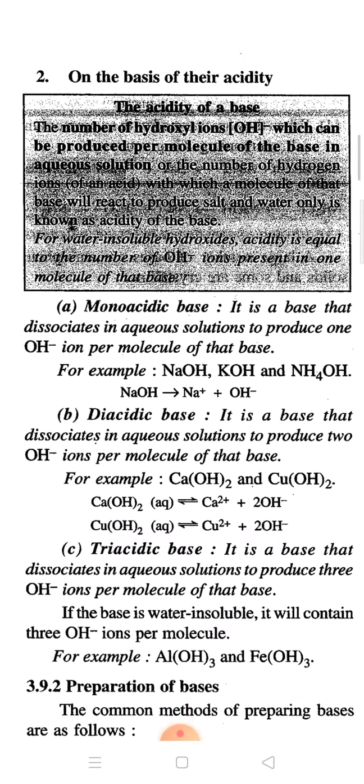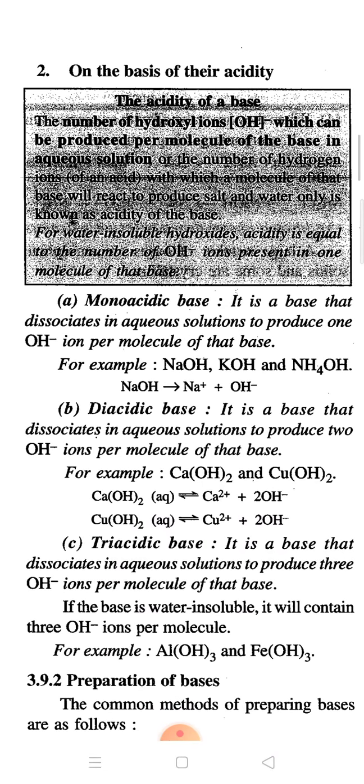Now the classification of bases on the basis of their acidity. We already know the acidity or basicity. We discussed the basicity of the acids. Now here we are discussing the acidity of the bases. That means how many OH ions will be produced by the base.